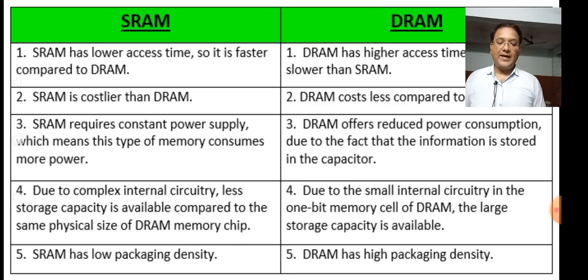Static RAM retains stored information only as long as the power supply is on, but a dynamic RAM loses its stored information in a very short time, in a few milliseconds, even though the power supply is on. So SRAM has higher speed than dynamic RAM.